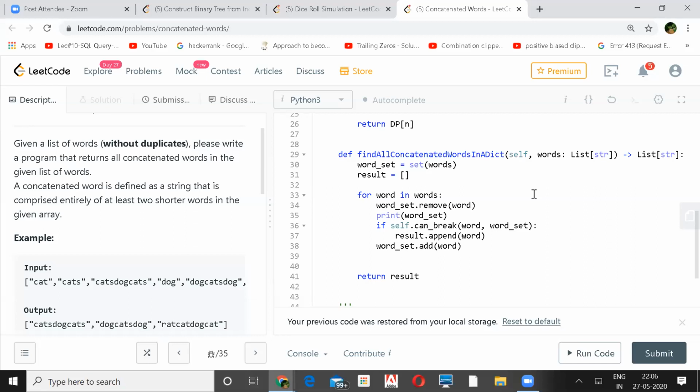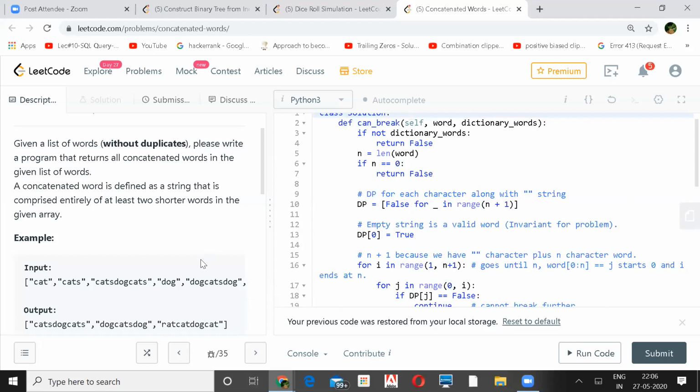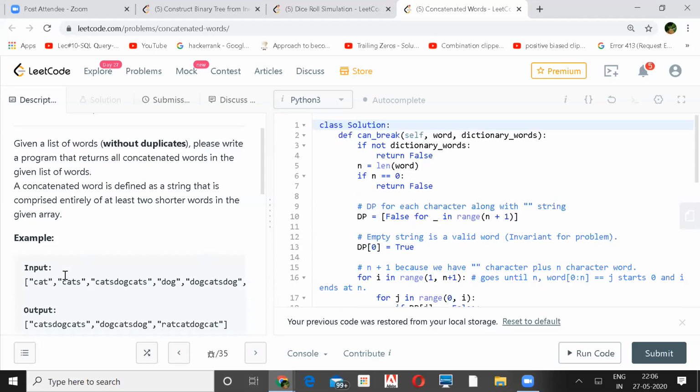Yeah. So what I did is I took every word and first created a set out of all the words present in your input. Then, let's say I have to check cat. I'll first remove it from there and then pass it into a function called canBreak. At every character it will parse and check whether C and AT are present in your input or not.